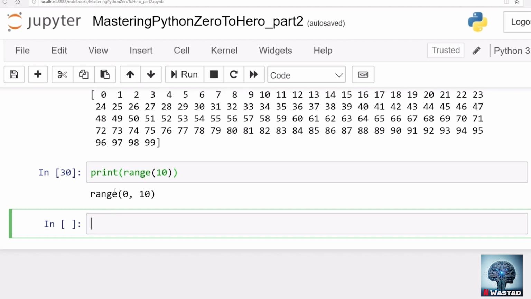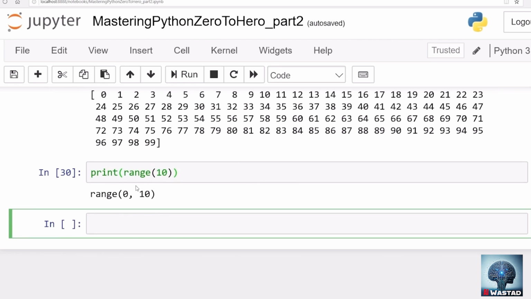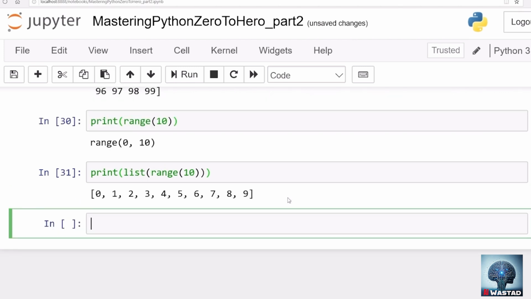That's awesome. Actually, it generates numbers. It generates the next number and the next number as you move on, so it saves a lot of memory. And these kinds of objects are called iterators. They iterate; they never create. But if you really want to get a list, you can call range the same way and wrap it in list. So provide me a list, don't just provide me an iterator, and that will give you a list. How cool is that? Great.